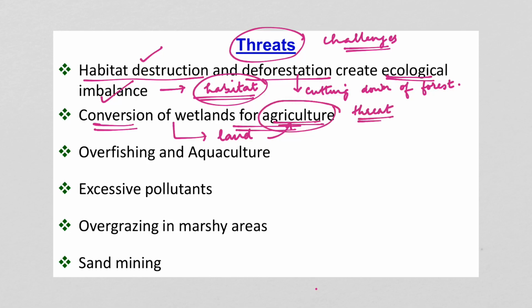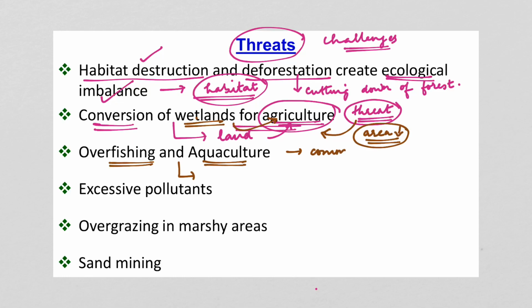As we have seen what is the importance or significance of wetlands, we understand that they help a lot in maintaining the biological or ecological balance. So, when the wetlands are converted into agricultural land, the area under wetlands will come down. Therefore, the ecological balance will also be under threat. Another threat is overfishing and aquaculture. So, overfishing and aquaculture, again, these are all commercial purposes. When the wetlands are used for commercial purposes, or we can say over exploitation of the resources of the wetlands, is another cause of threat.